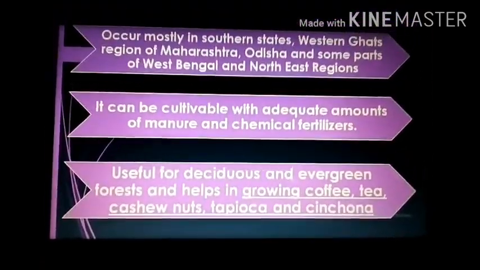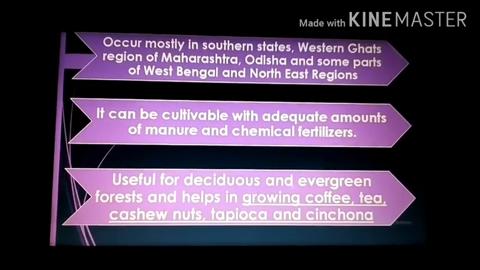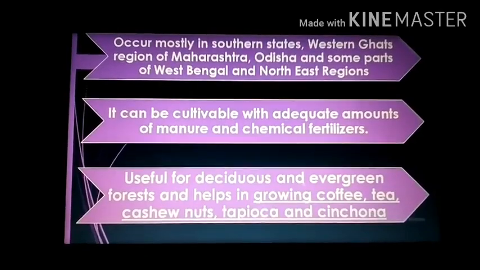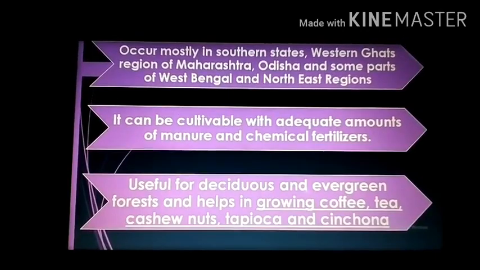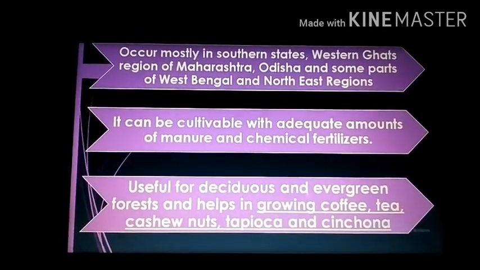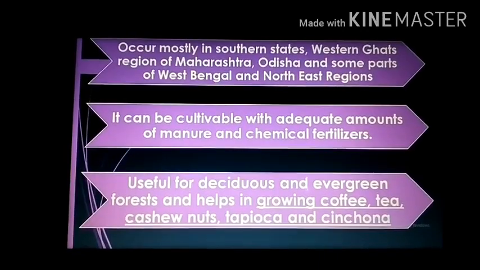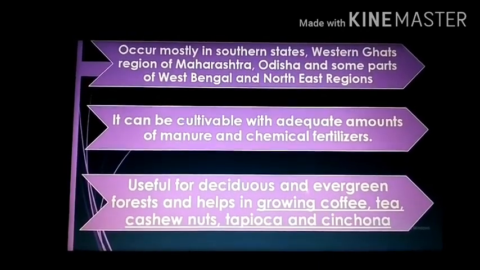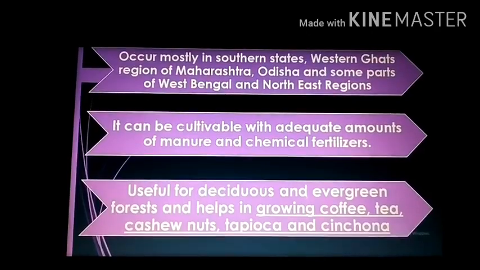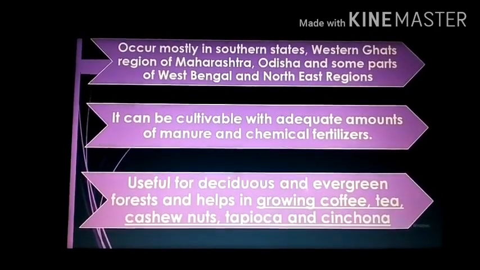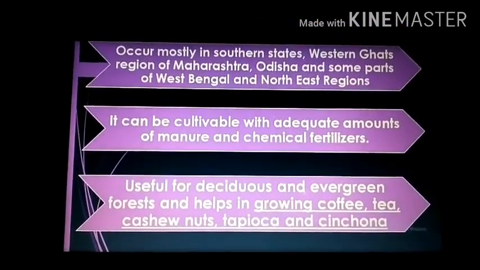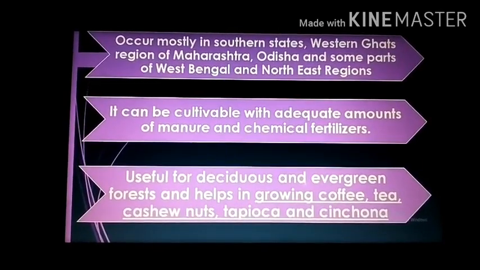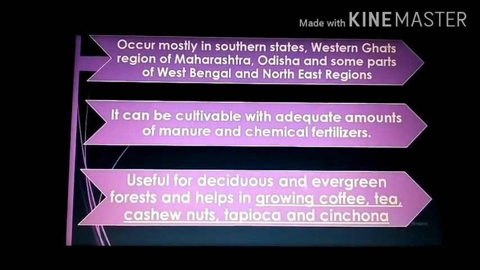Now they mostly occur in the southern states, Western Ghats, regions of Maharashtra, Odisha, and some parts of West Bengal and northeast regions. They are prone to erosion and degradation due to their position on the landscape, and they can be cultivable with an adequate amount of manure and chemical fertilizers. After adopting appropriate soil conservation techniques, particularly in the hilly areas of Karnataka, Kerala and Tamil Nadu, this soil is very useful for growing coffee, tea, cashew nuts, tapioca, and so on.